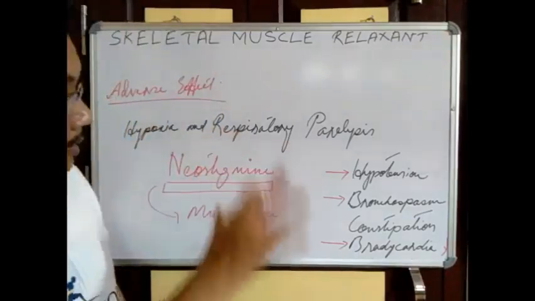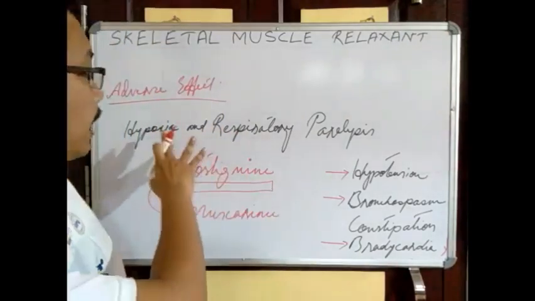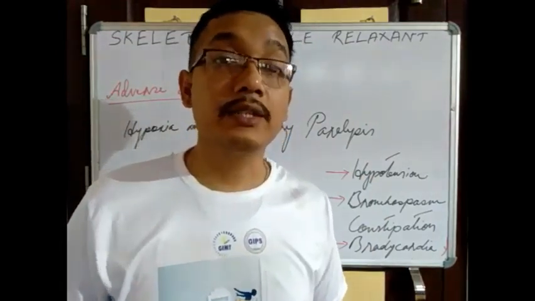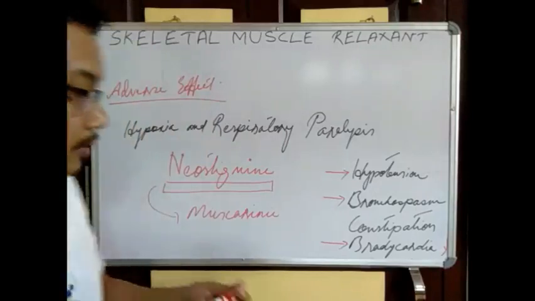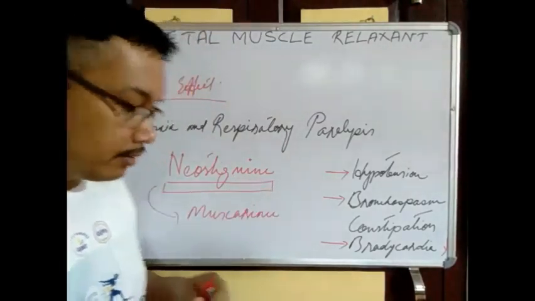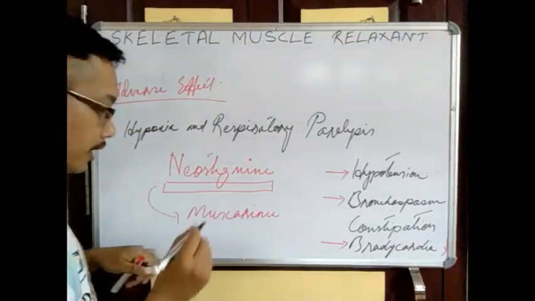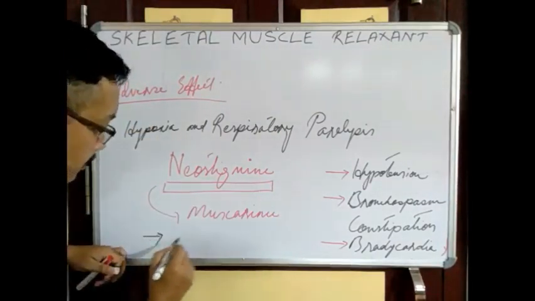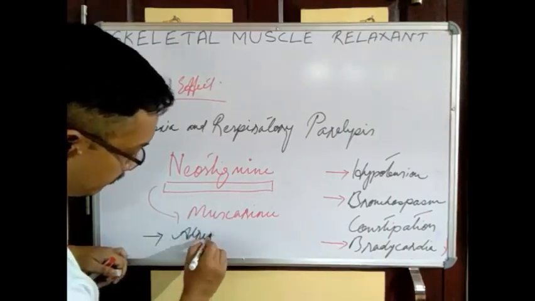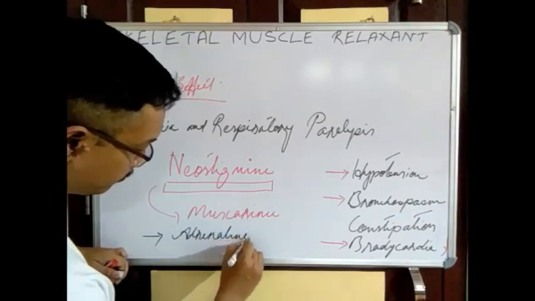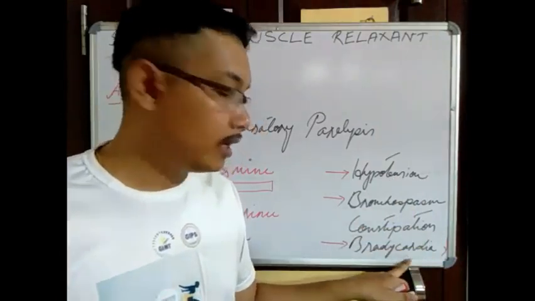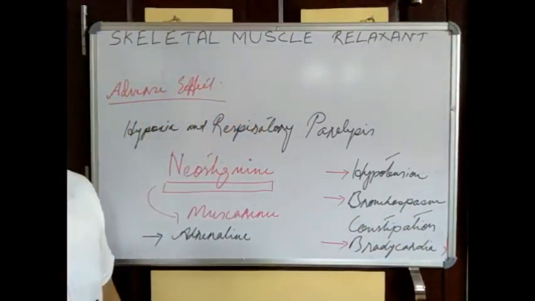By observing this kind of effects, if there is a hypoxia and respiratory paralysis, some other drugs are also injected. What are the drugs I am telling you? First thing, neostigmine has to be given. Along with the neostigmine, what can we give? We can give adrenaline. It will look after this hypotension as well as bradycardia.